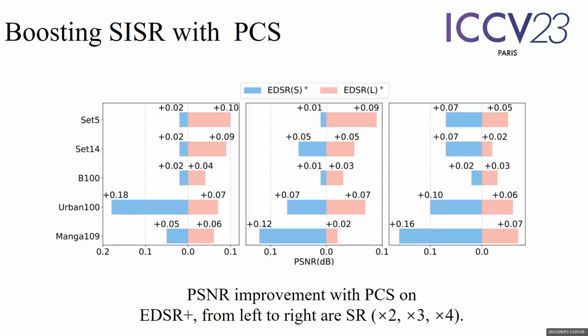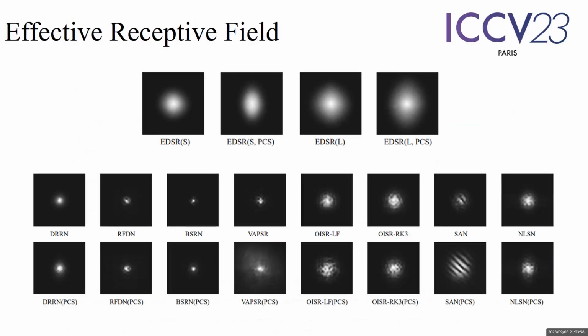Lastly, we applied the empirically determined optimal settings to enhance the performance of 10 off-the-shelf SISR models. These models exhibit varying levels of improvement. Taking EDSR as an example, we observed a maximum gain of 0.18 dB when employing self-ensemble strategies.